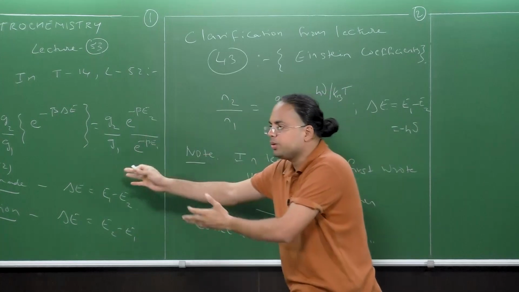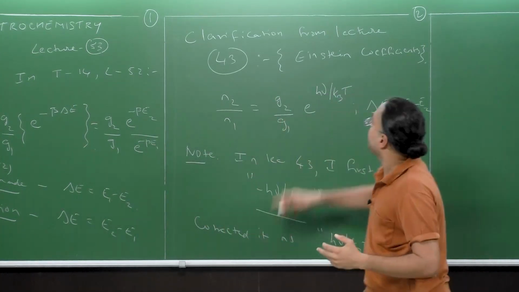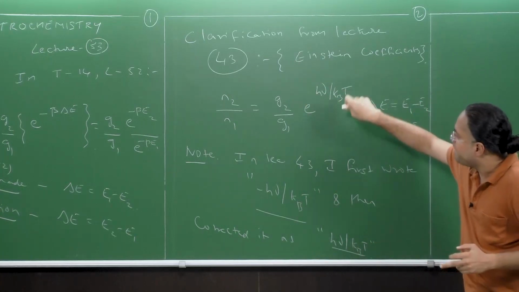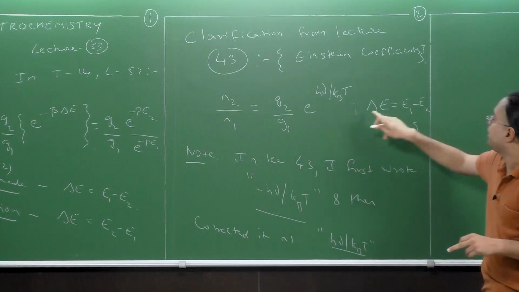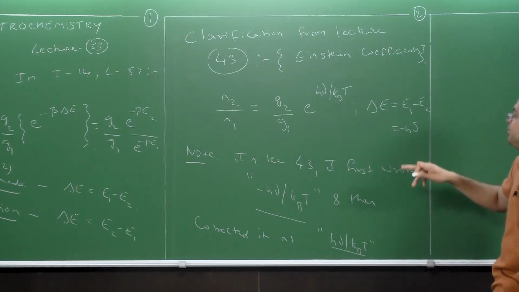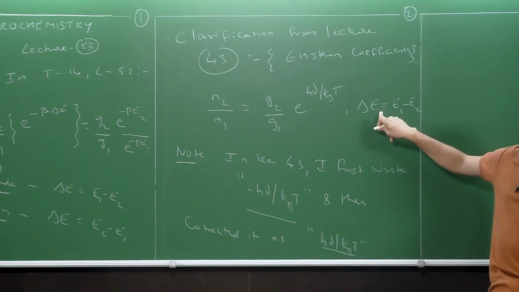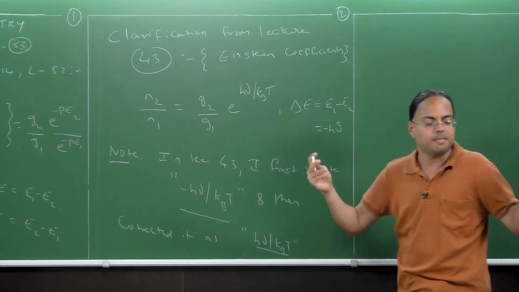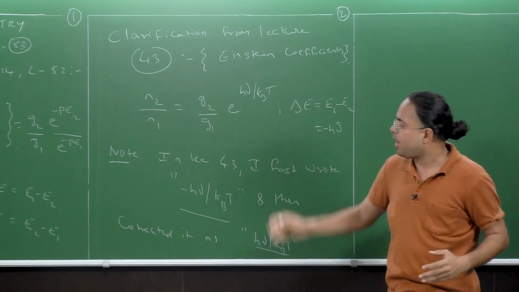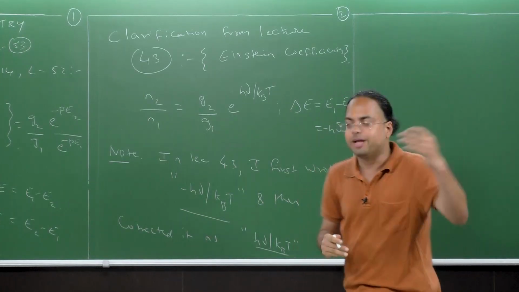And once the Boltzmann distribution has been derived, I can now tell you why I made this change in the middle of the class in lecture number 43, and how I could get away with it. I could get away with it because, fortunately for me, in the class itself, I did not define what delta E was. But now I could clearly explain what was done. On that note, we shall proceed towards today's lecture.